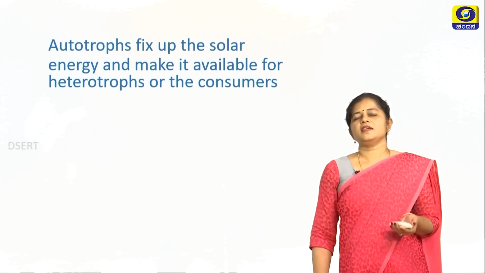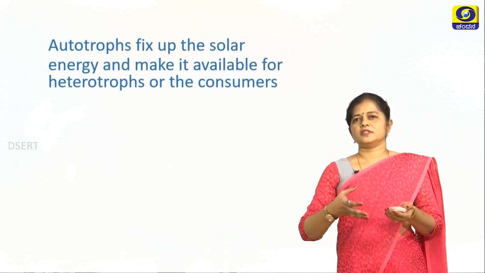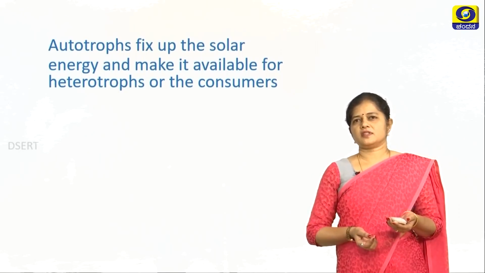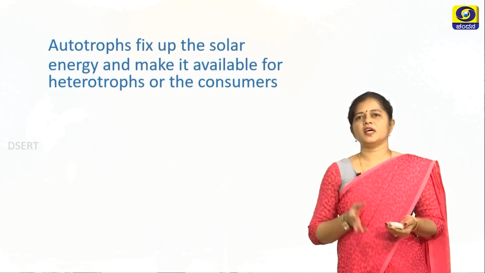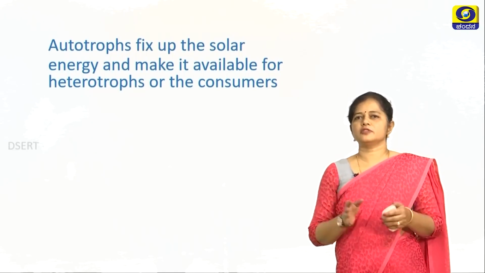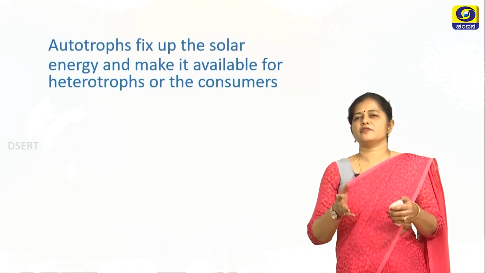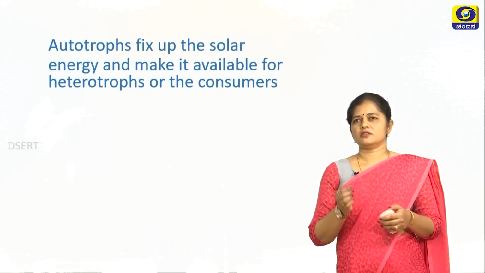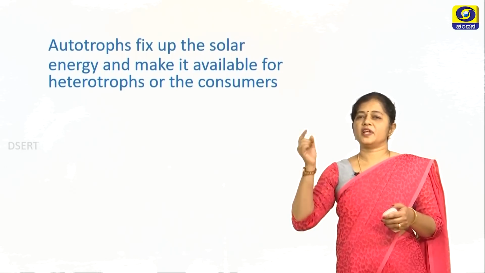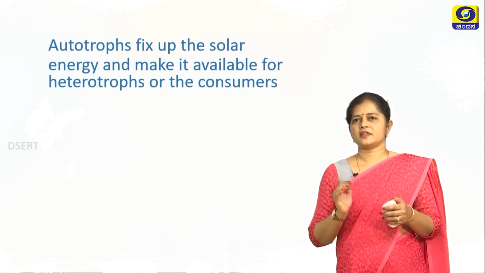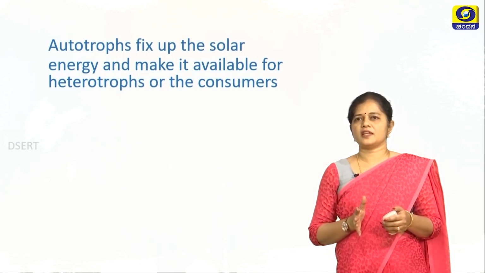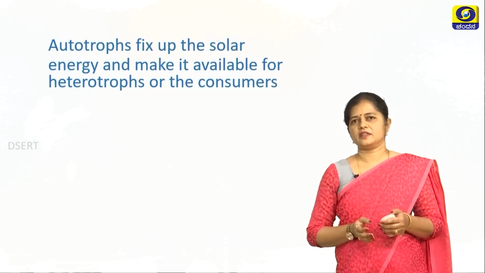So now let's see how energy flows in an ecosystem, or how it works. The autotrophs fix up the solar energy and make it available for the heterotrophs or the consumers for further consumption. The autotrophs or the producers obtain 1% of the energy from the sun and prepare the food. They fix up the solar energy in the form of food energy.